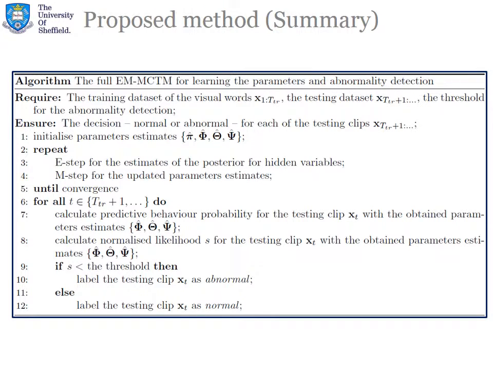This is a summary algorithm for our method. During the learning stage, we iterate the E and M step of our EM algorithm, calculating the estimates of the model parameters. Then, during the testing stage, for each new clip, we calculate the predictive behavior probability and the normalized likelihood. If the likelihood is below the threshold, we label the clip as abnormal, otherwise as normal.